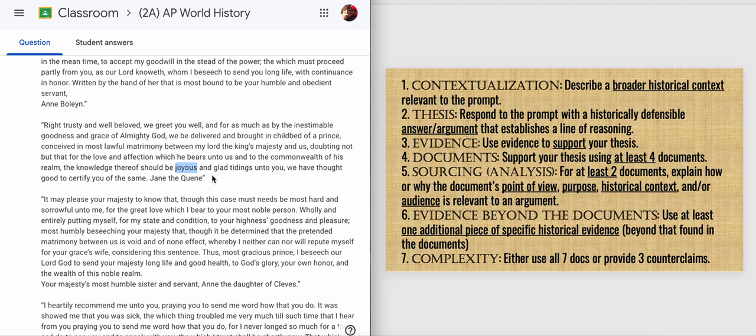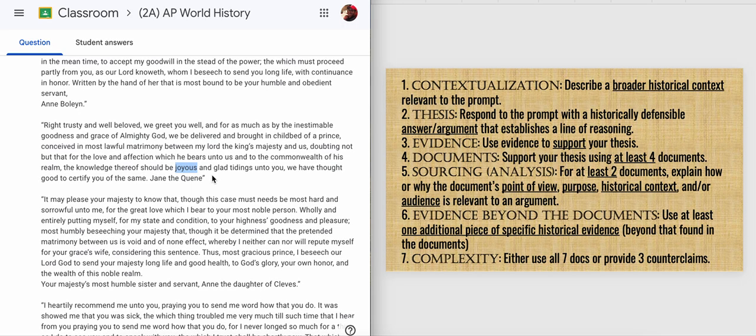But then to analyze that document, you would say the audience of this letter is Henry, or the historical situation of this letter is right before she died. Or the point of view is, that means what does the author believe that she's trying to convince the audience of? Or what's the purpose? Why did she write it in the first place? And then explain how that information helps support your thesis point that her attitude was joyous.